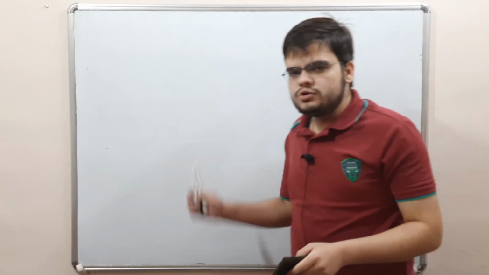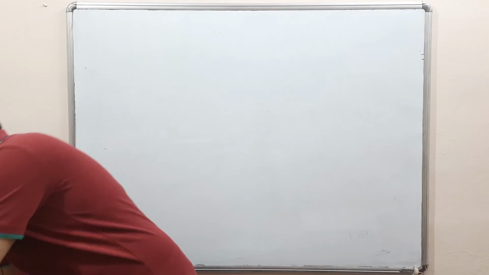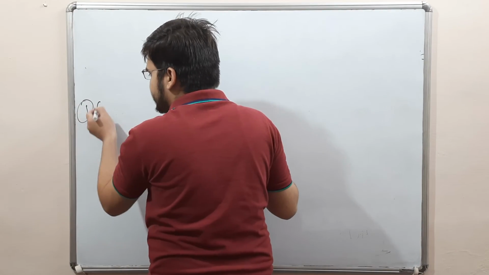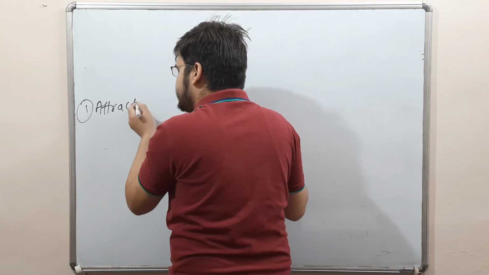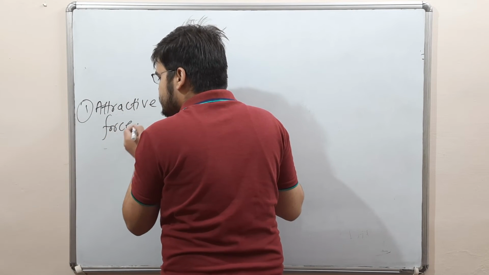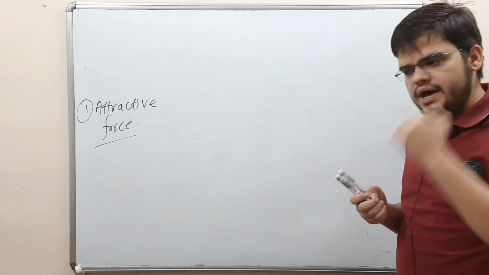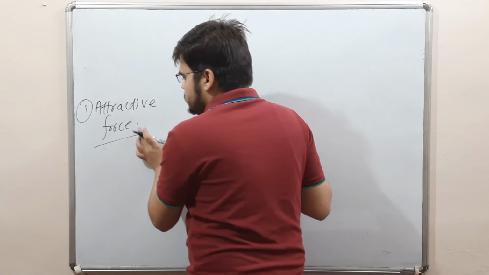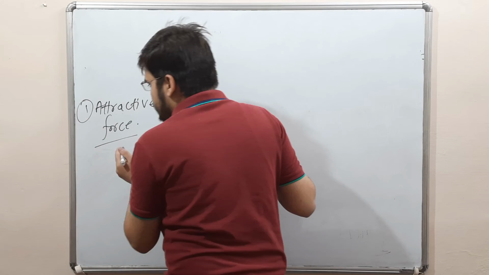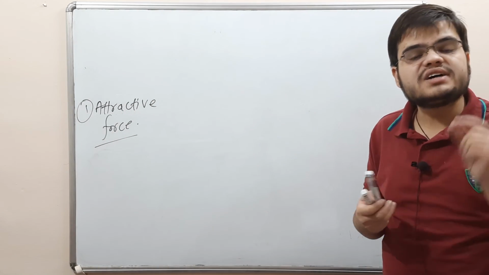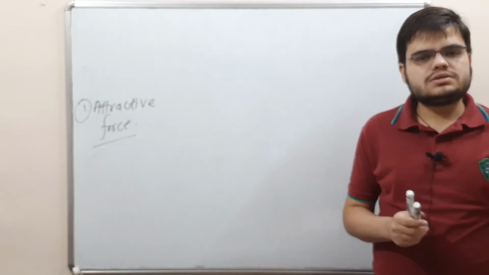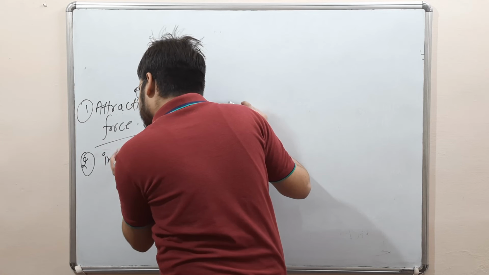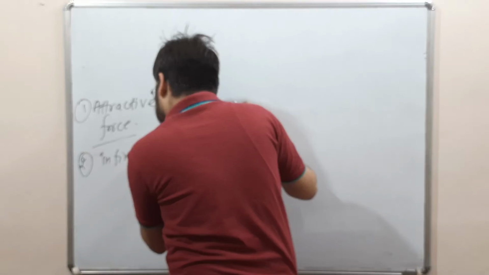So we have to discuss all the properties once again. First property, attractive force: this type of force is always attractive along the earth. Second is infinite range.